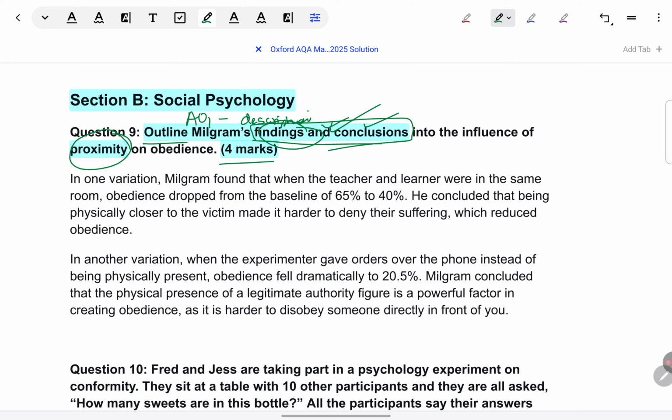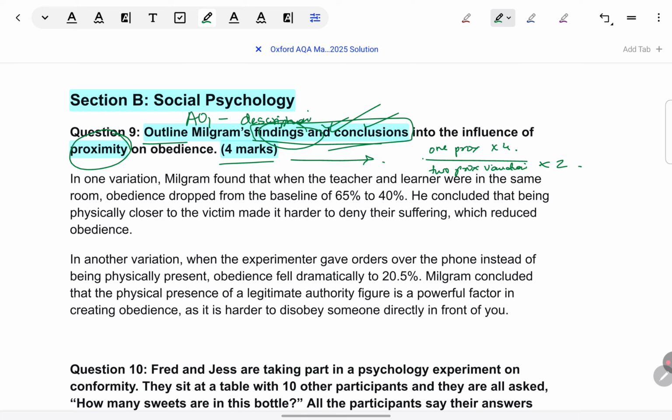Now, there are two approaches that you can take when it comes to 4 marks for this type of question. Because they haven't really specified whether they want you to give one variation or two. Either you can give any one proximity variation and elaborate on it enough, like give 4 points from it to justify 4 marks. Or alternatively, your strategy can be to take two proximity variations and outline each to justify 2 marks, meaning give 2 points from each.